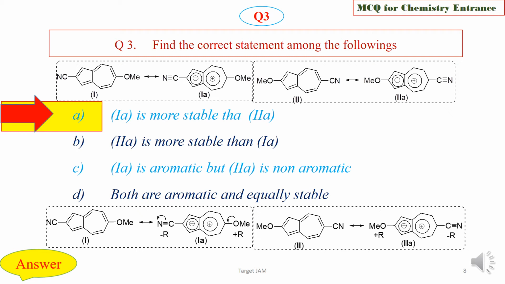But in case of 2A, this is completely reversed, that is OMe destabilizes the negative charge in the 5-member ring, and on the other side, the CN, which shows minus R effect, destabilizes the cation. So compound 1A is more stable than 2A.